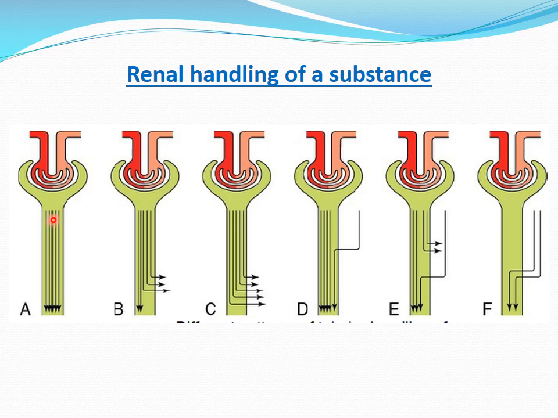So for this kind of substance, the GFR is equal to the renal clearance. That means whatever the renal clearance is, that is the GFR. An example of this substance is inulin. If you inject inulin, all the inulin will be filtered and none of it will be reabsorbed again or secreted. So it will be filtered as it is. Here the GFR will be equal to the renal clearance of inulin.